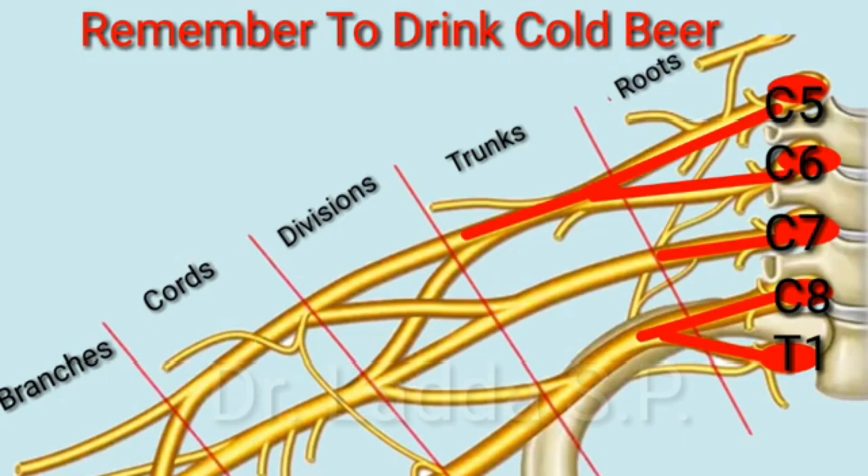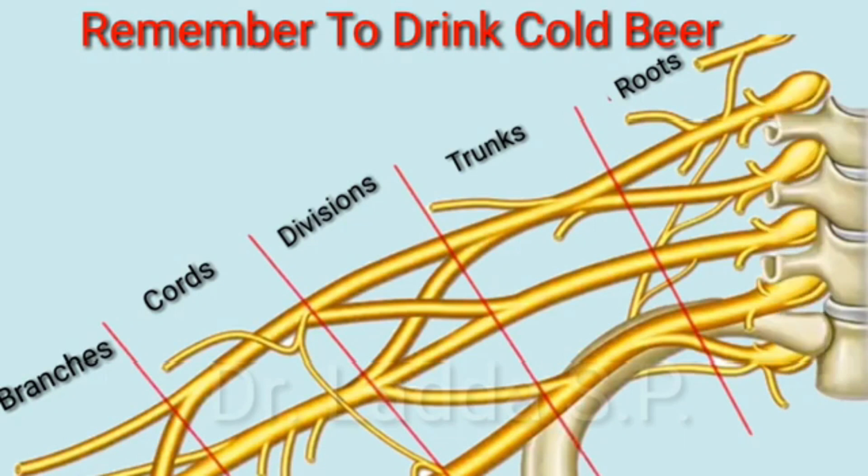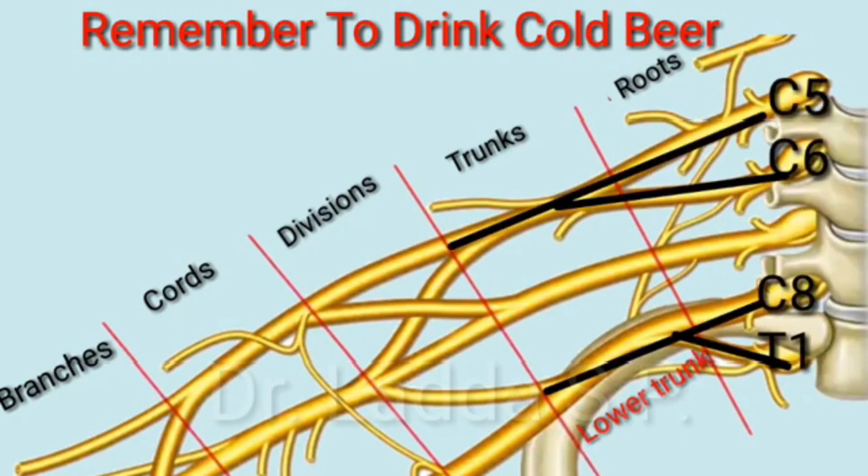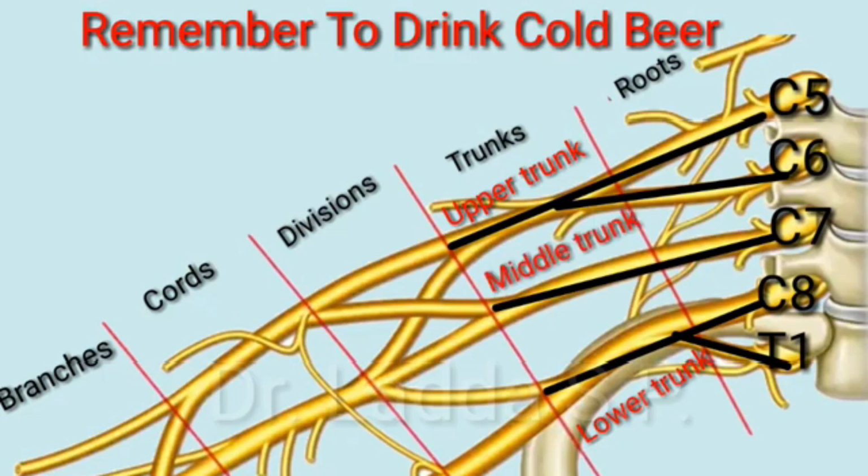The second trunk is formed by only the boss, that is the middle trunk. And the third, the lower trunk, is formed by two peons. Gathering of two peons forms the lower trunk, gathering of two assistants forms the upper trunk, and the single running of the boss forms the middle trunk.